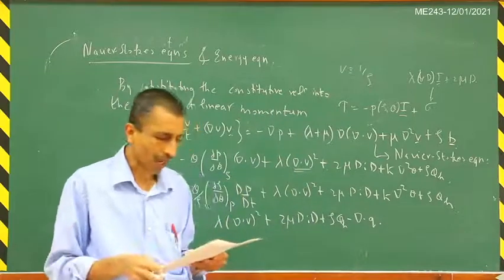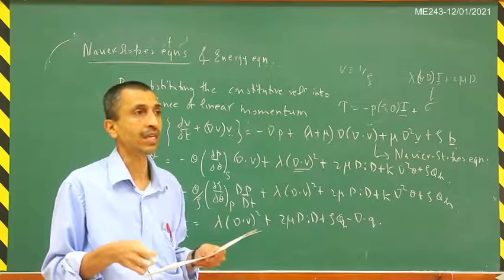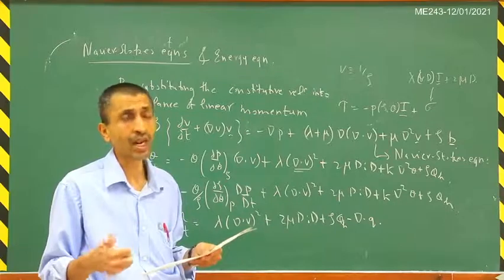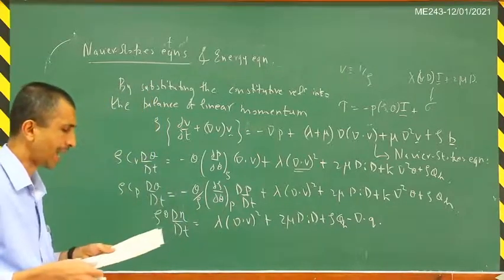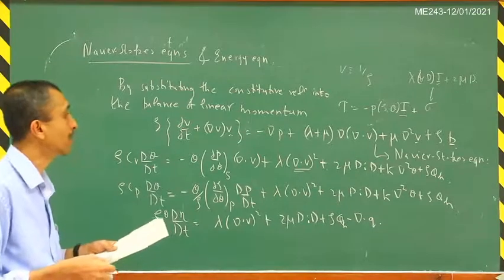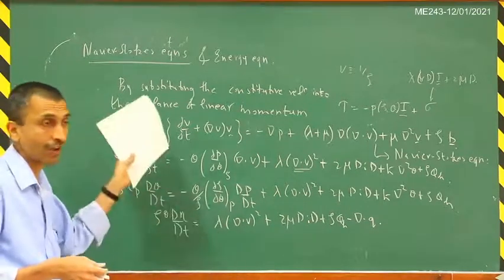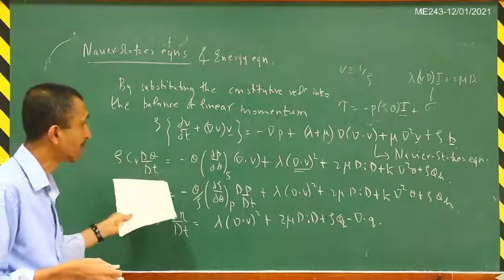You cannot uncouple them. So basically you have to solve for the density, pressure, temperature and velocity. All of these variables you have to solve for. And your constitutive relations should be consistent with the second law of thermodynamics. So whatever restrictions that we have imposed through the second law of thermodynamics, you have to take your constitutive relations to satisfy that.